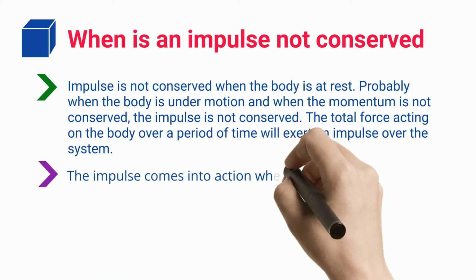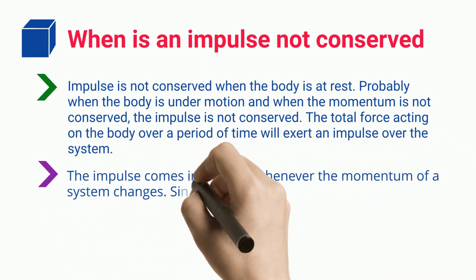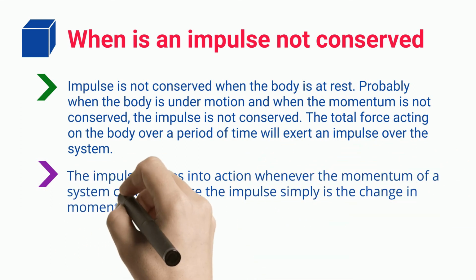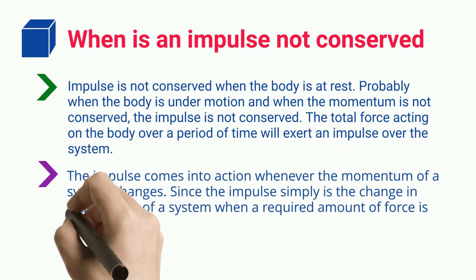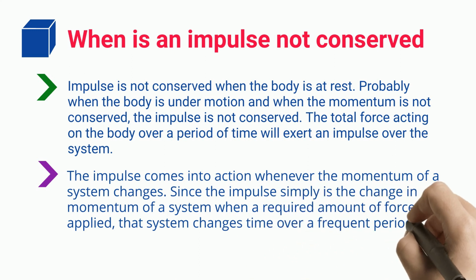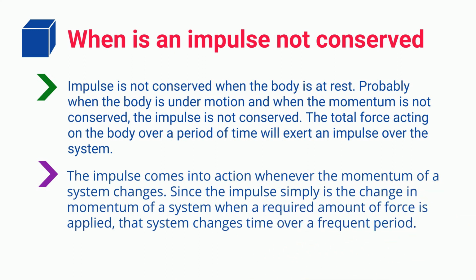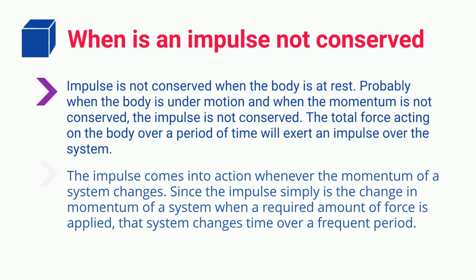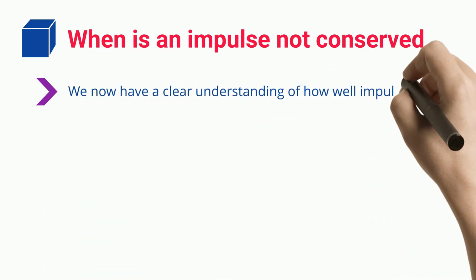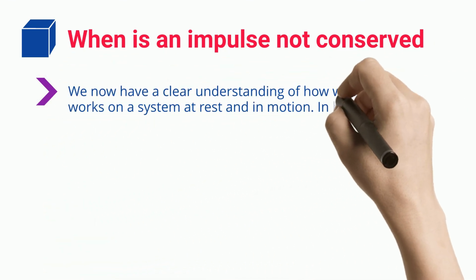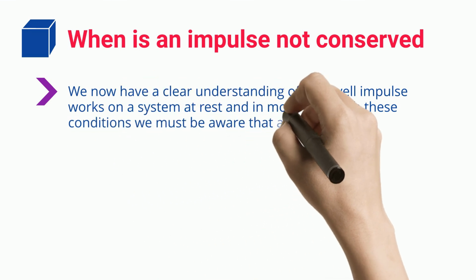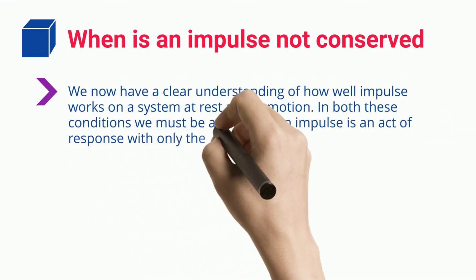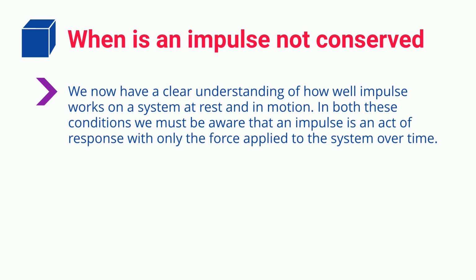The impulse comes into action whenever the momentum of a system changes, since the impulse simply is the change in momentum of a system when a required amount of force is applied over a period of time. We now have a clear understanding of how impulse works on a system at rest and in motion. In both these conditions we must be aware that an impulse is an active response with only the force applied to the system over time.